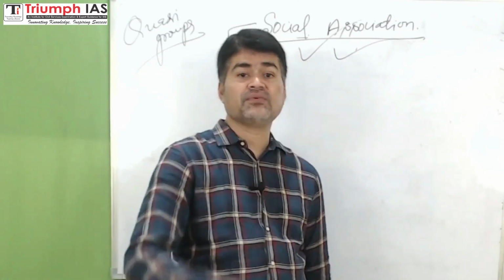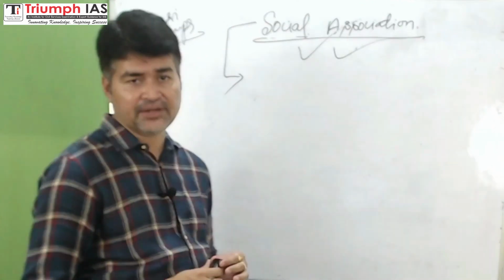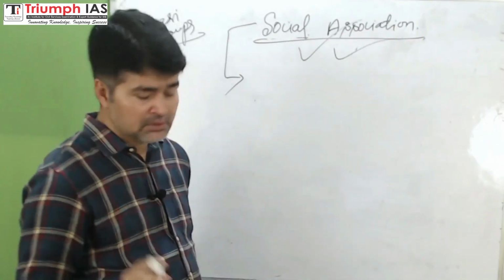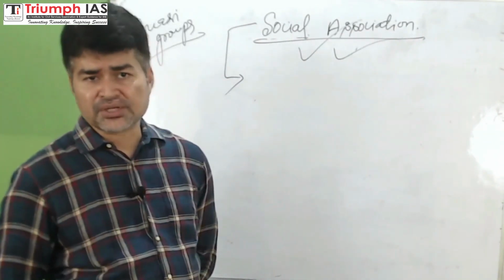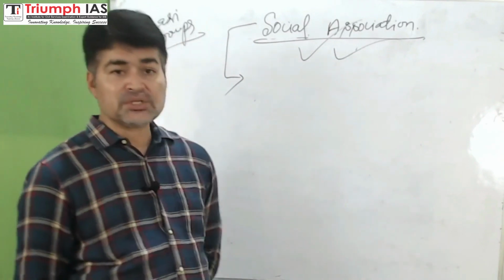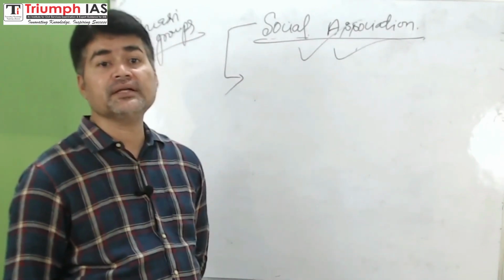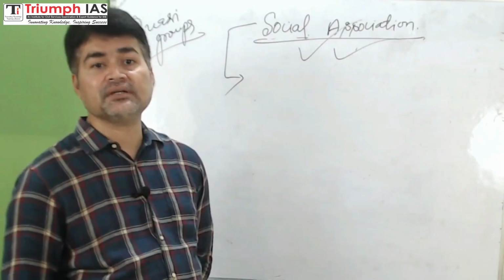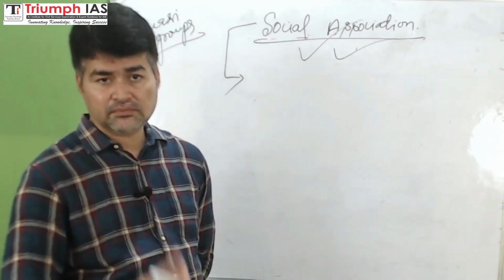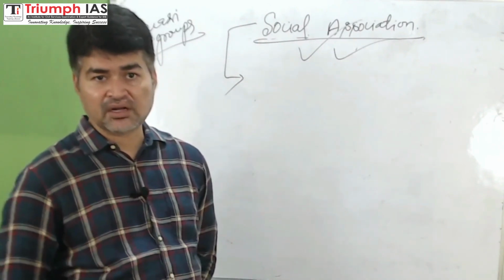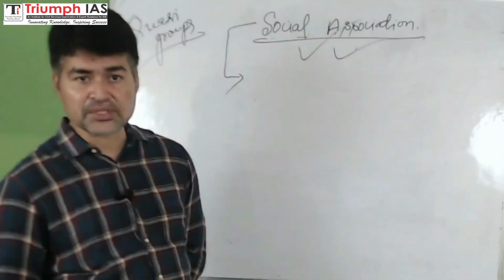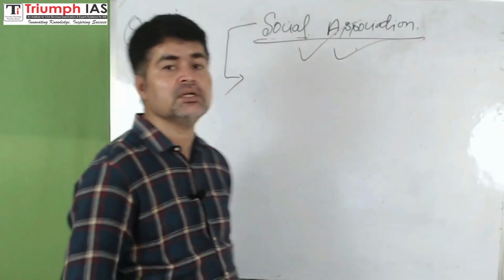So family is also referred as association, right? Okay, there are trade union associations, right? Association of caste men, right, like Dalit Venture or Agrawal Mahasabha, Jat Mahasabha. These castes also have associations, right? So this is okay.